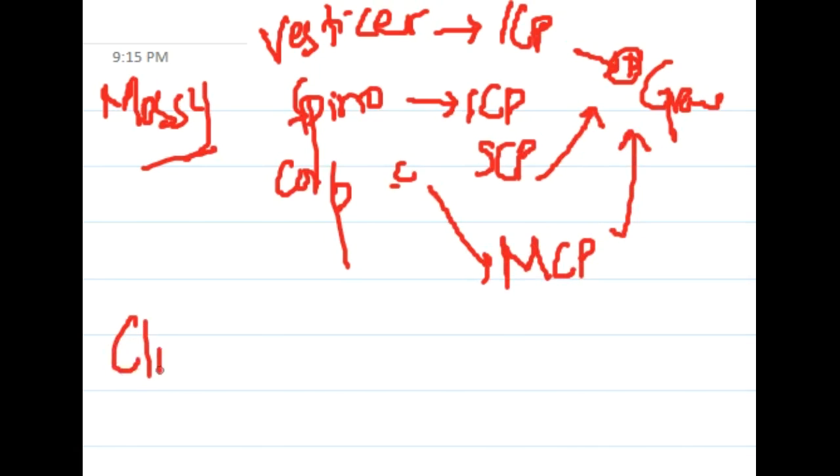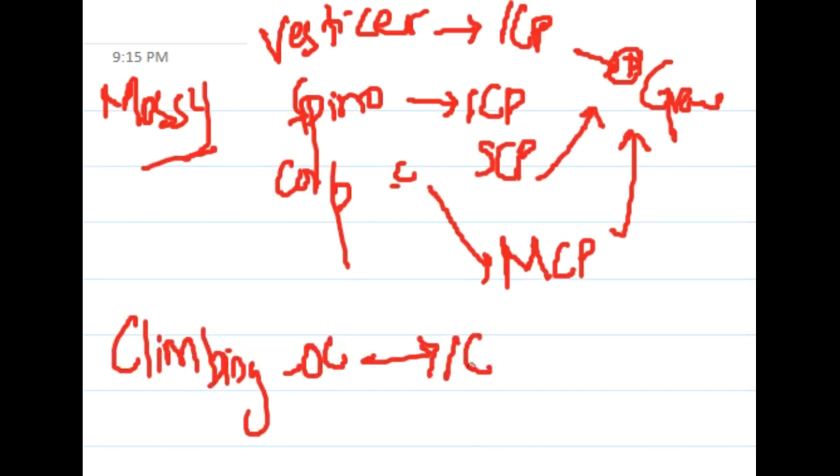If you see the climbing fibers, we have only one, the olivocerebellar tract, which enters the cerebellum through the inferior cerebellar peduncle and excites the Purkinje cells. So mossy fibers through the vestibulocerebellar tract, through the inferior cerebellar peduncle, activate granule cells. The spinocerebellar tract through the inferior cerebellar peduncle again activates granule cells.